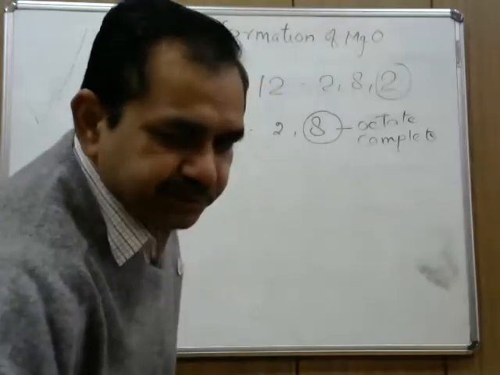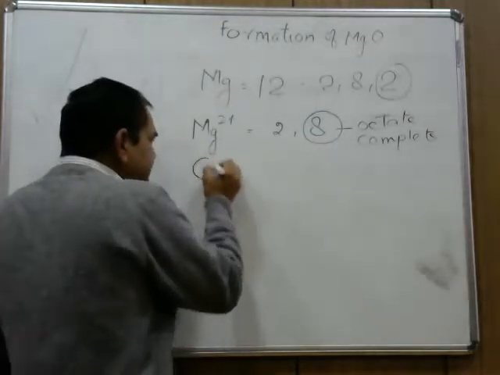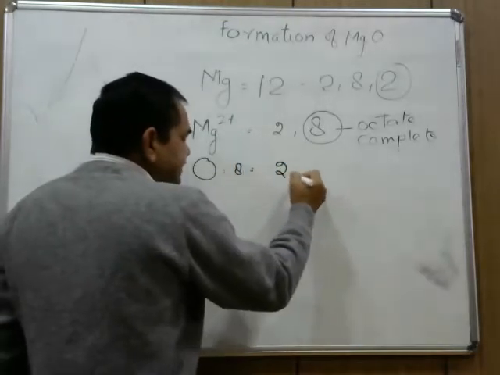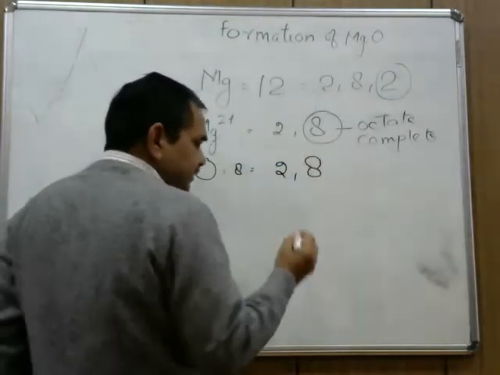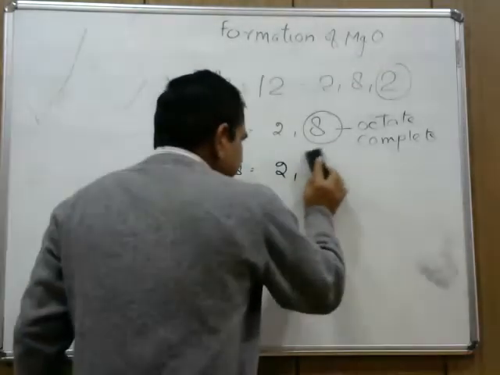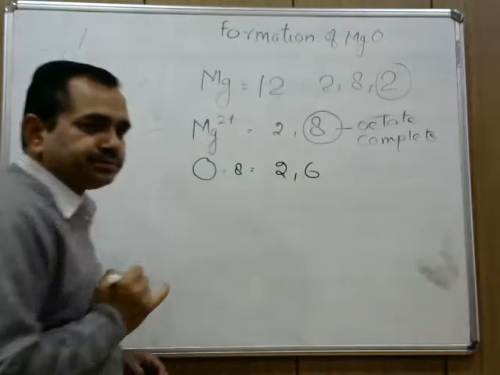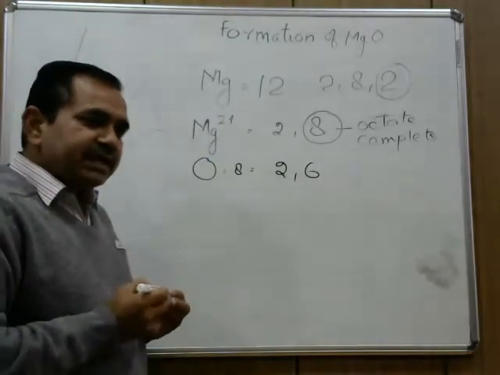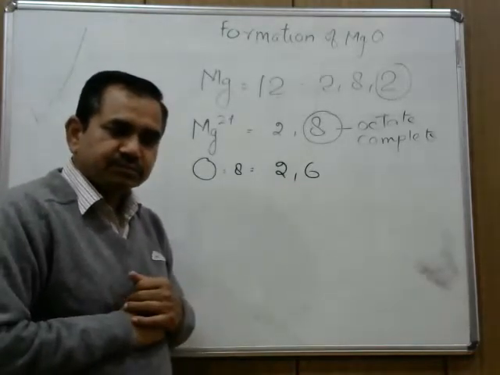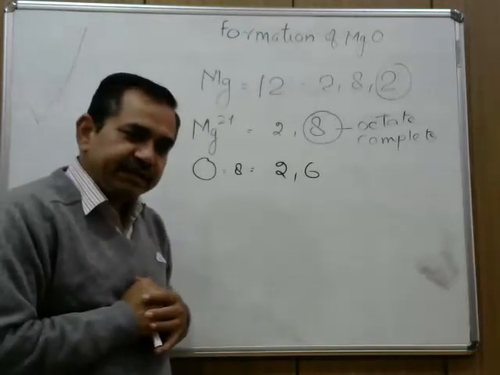Now let us see oxygen. The atomic number of oxygen is 8, and these 8 electrons are distributed in the oxygen atom in this way: 2, 6. So the valence shell of oxygen has 6 electrons, and it is short of 2 electrons in completing its octet.